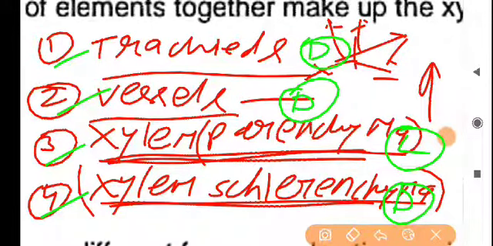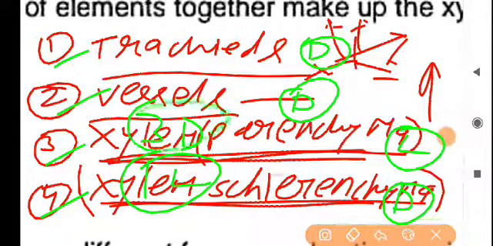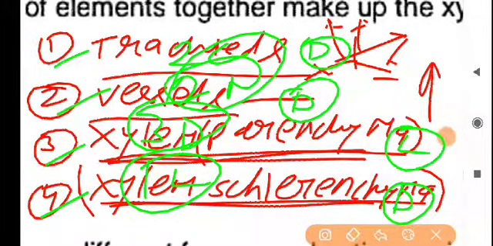So inside the xylem elements, the 3 dead and 1 live tissues are held. And how many conducting? The 2 conducting and 2 non-conducting tissues are held in the xylem elements.